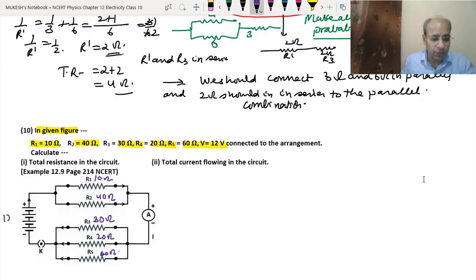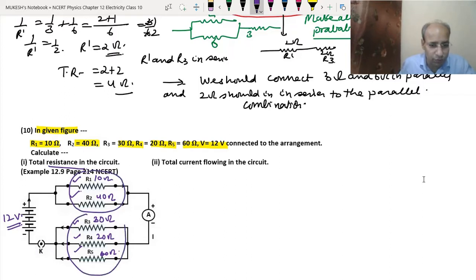The battery is of 12 volt. So we have to find the total resistance of the circuit. At the first instance, you might think that all these are connected in parallel. Sorry, this is not the case. Here, first R1 and R2 are connected in parallel, R3, R4 and R5 are connected in parallel. And what is this combination?